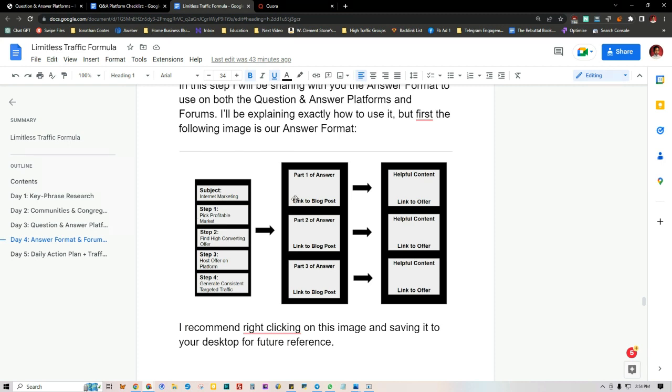So the way it works is, now that we have our blog created and our website, and we have content and everything structured and optimized, we can actually start sending traffic to it. A free way to do that, and this is why I like the Limitless Traffic Formula so much, is you pick a subject, whatever subject you're in. Let's just say the internet marketing niche, you break your answer down into 4 different steps.